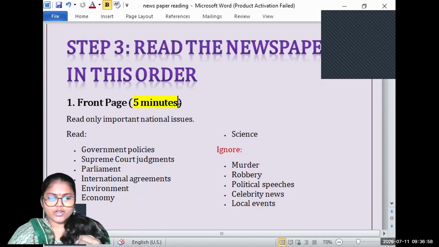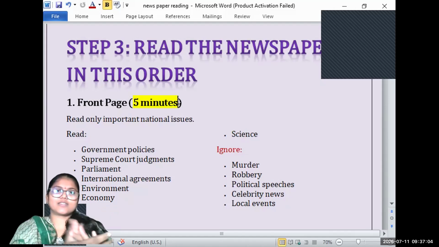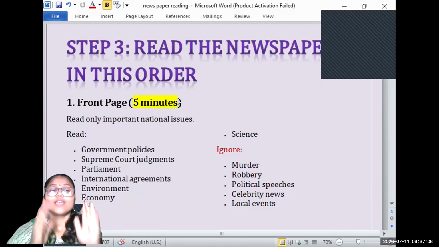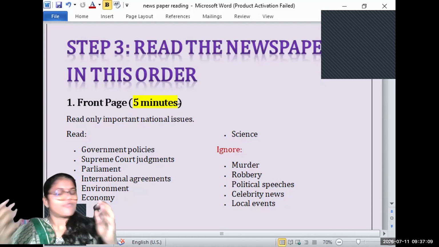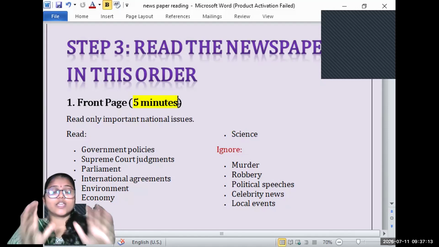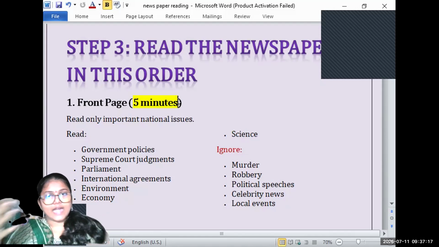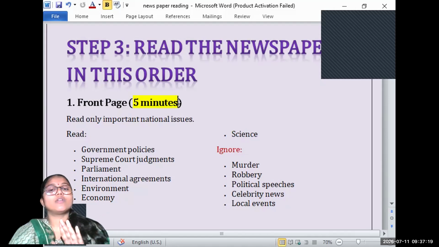If you read the newspaper, I will give you the leisure of one hour of sleep. It's subjective to you, whatever you want. Just bribe yourself for these 21 days and build the habit of reading the newspaper. Then, when you add the newspaper to your studies, you will see a real change in your preparation.